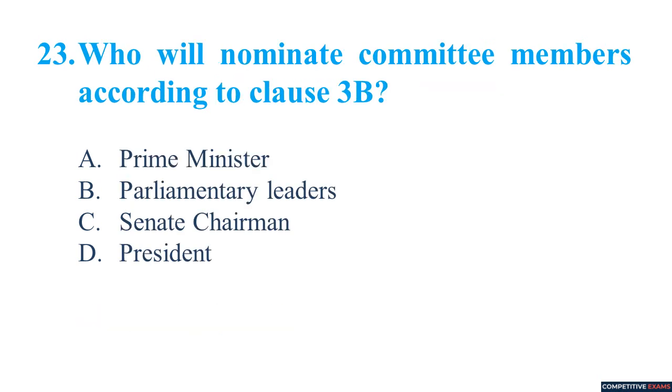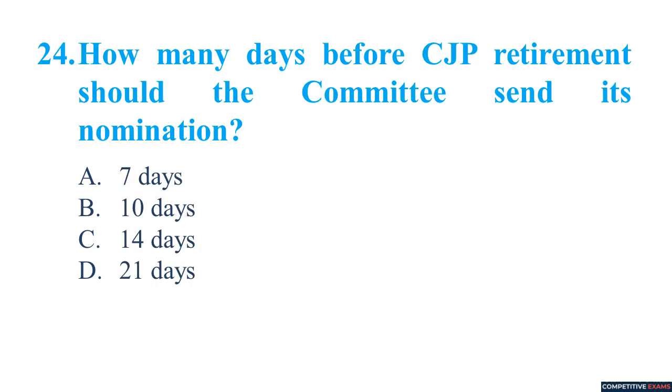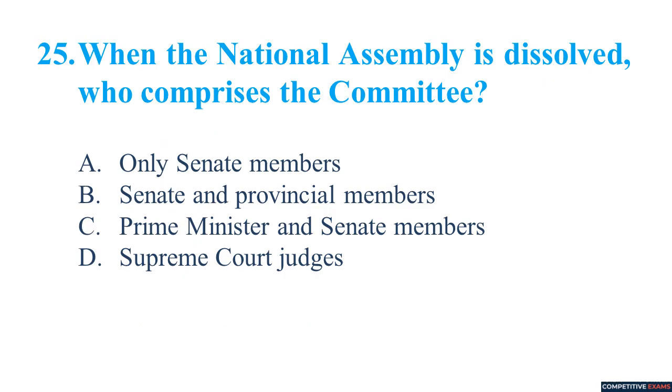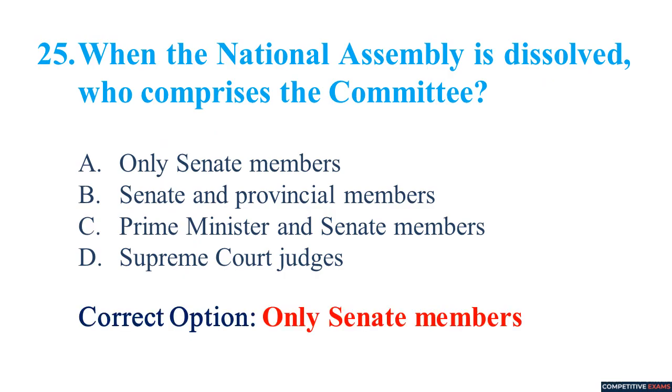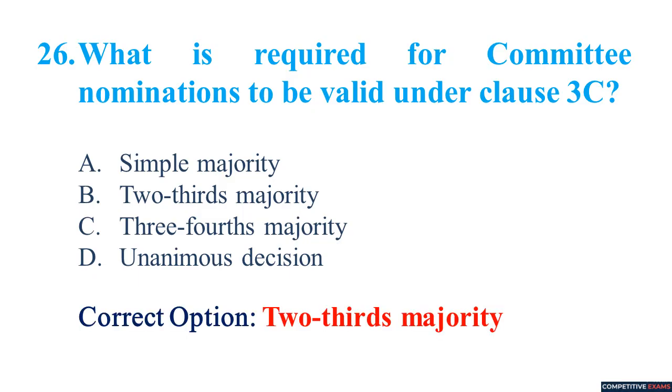12. Who will nominate committee members according to the Clause 3B? Parliamentary leaders. How many days before CJP retirement should the committee send its nomination? CJP means Chief Justice of Pakistan. 14 days. When the National Assembly is dissolved, who comprises the committee? Only Senate members. What is required for committee nominations to be valid under Clause 3C? 2/3 majority.